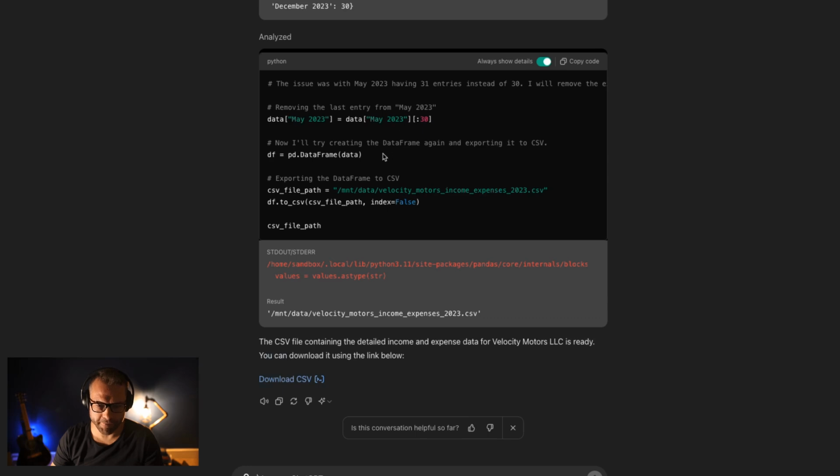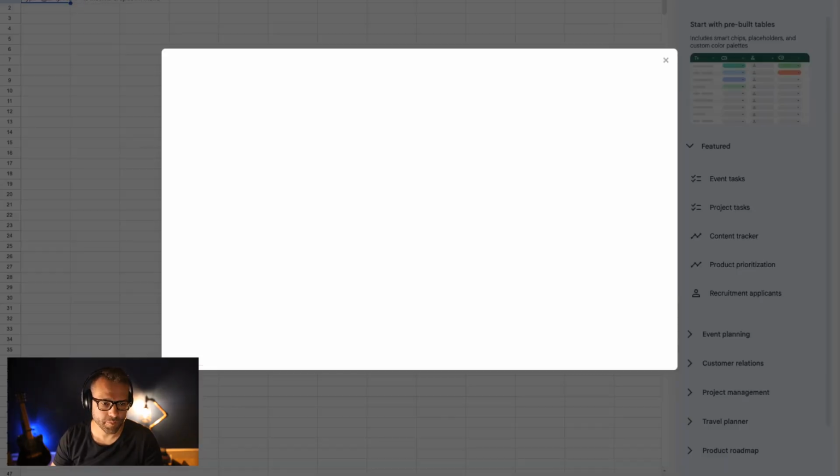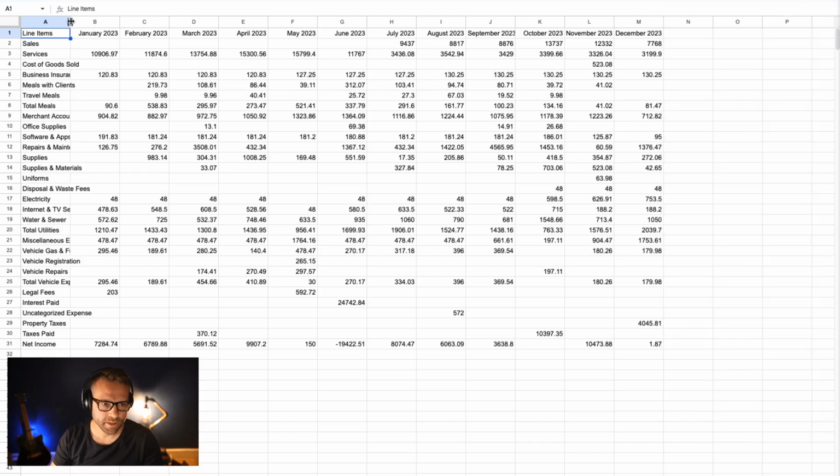Okay, great. It looks like it fought through a couple errors, but it self-corrected itself. And we now have a CSV we can download. I can see that just downloaded to my folder. Let's go ahead and import. Let's go ahead and upload. Let's see what it did for us. Ooh, this is looking good.